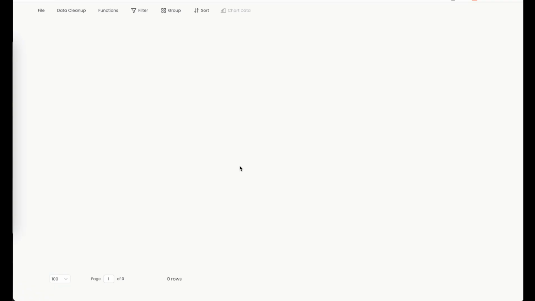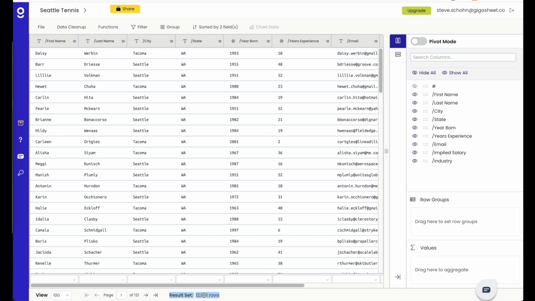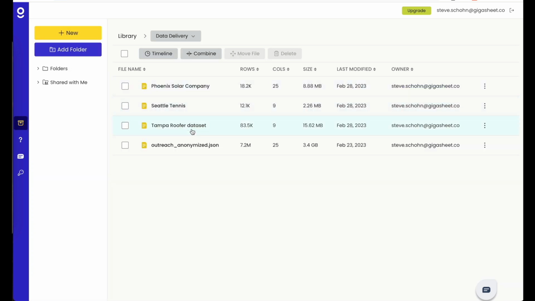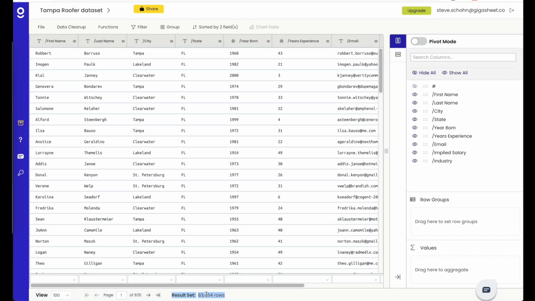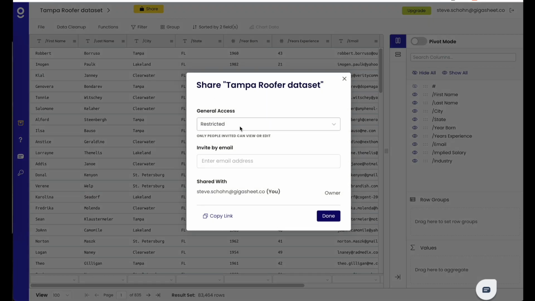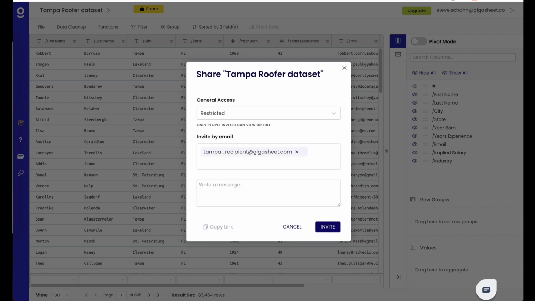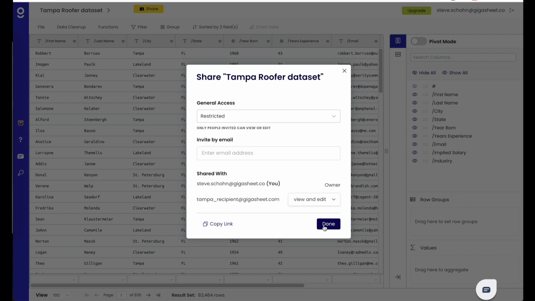So this becomes the deliverable. Instead of a CSV file, we will use this. Jumping back over to my library, I'll open my Tampa dataset and I'll show how we will use this. This 83,464 row file we're going to deliver via the sharing. Now we can share either directly to an email address if that person has a Gigasheet account. So in this case, I'll use tampa_recipient@gigasheet.com and say, here is the dataset you requested. Press invite, and they will get that in email.